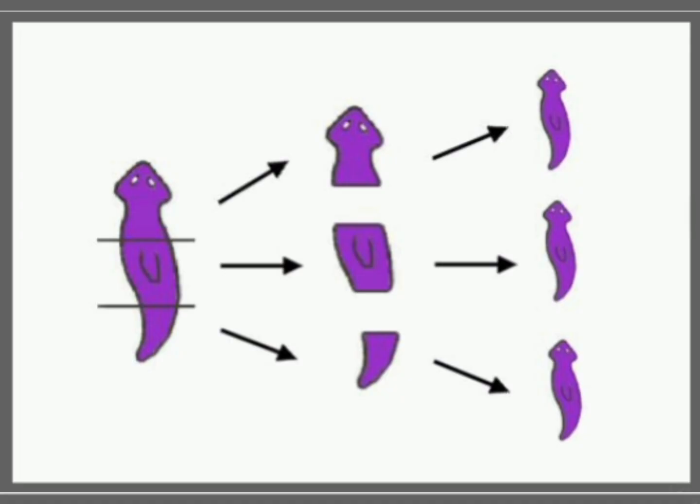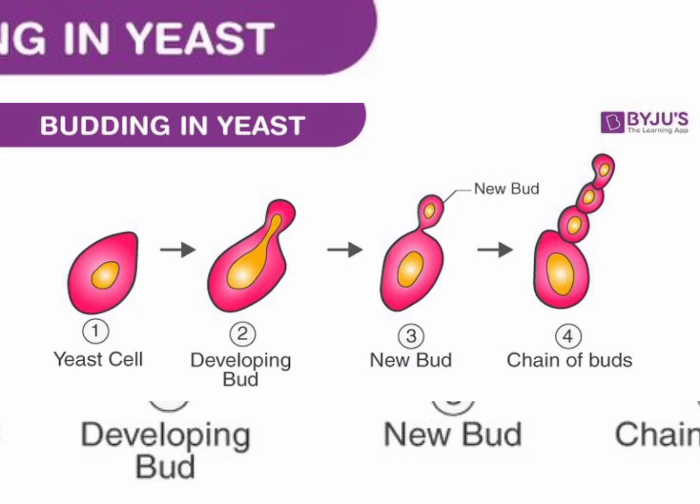Another one is regeneration. This type of reproduction occurs in multicellular organisms when there is any dangerous condition, and the organism splits its body into smaller pieces. Each one develops into a new individual. Example, Planaria and Hydra.